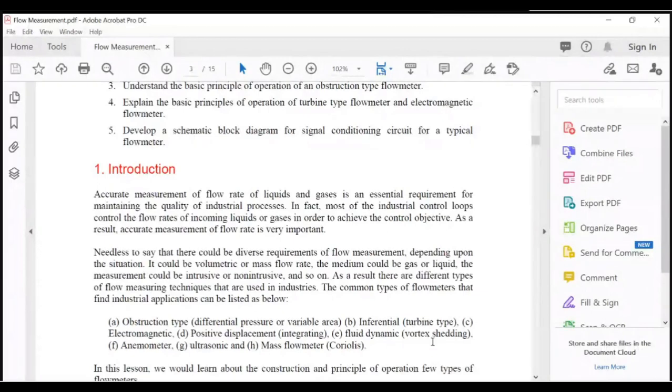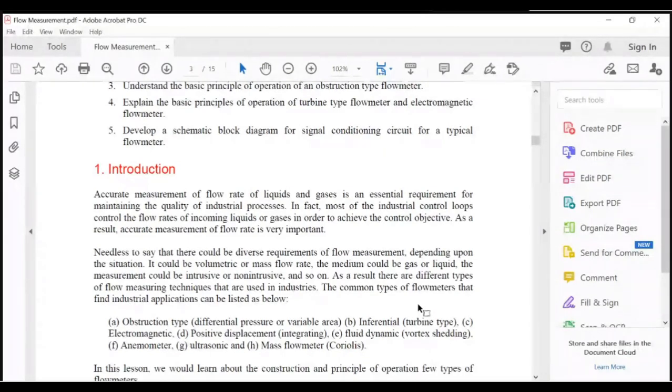In the same way, measurement is also required according to the situation, and it's a big application in the industry, chemical industry, water treatment plant, where a gas is flowing, because fluid is liquid as well as gases both.